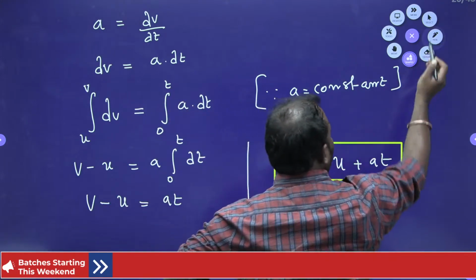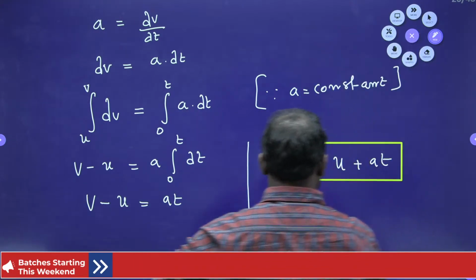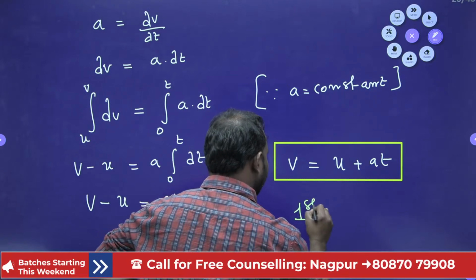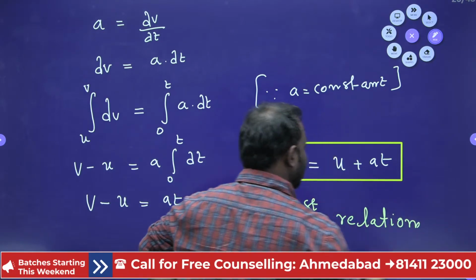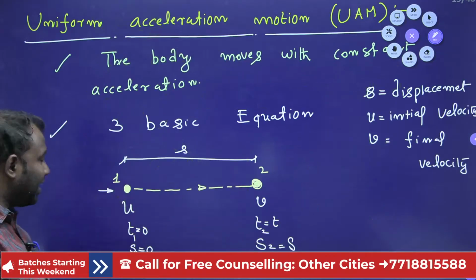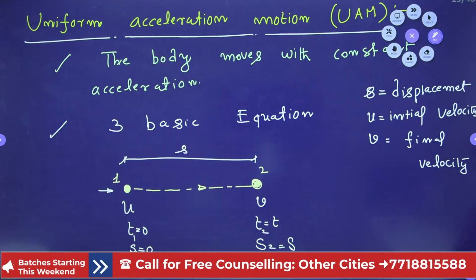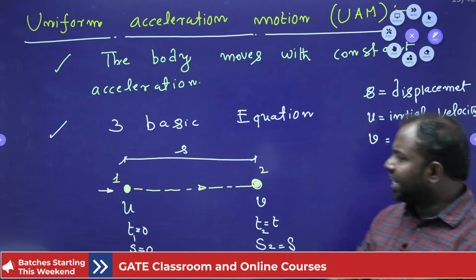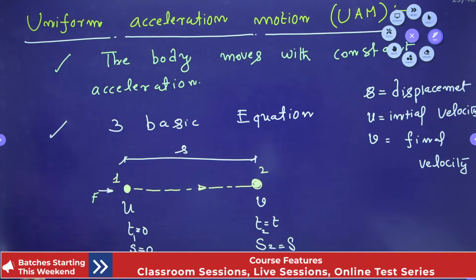Okay, now I'll write it as the first relation, right? So by using this relation only we are going to calculate v equal to u plus at. For deriving that, nothing I have done, guys, very simple and easy I have done. What I have done, I have taken one particle. This particle initially is at one position, it is at rest.